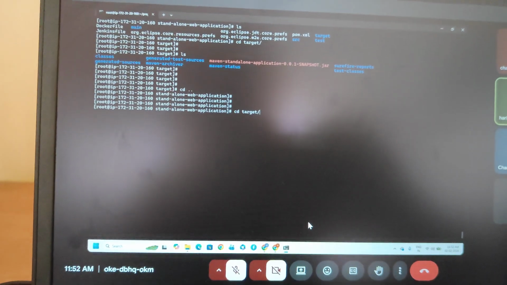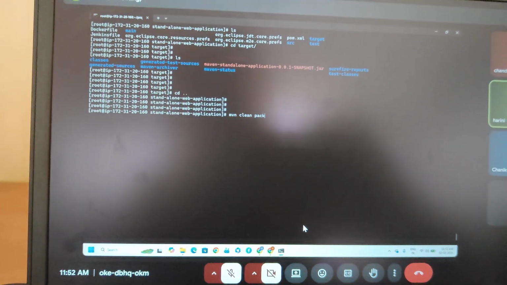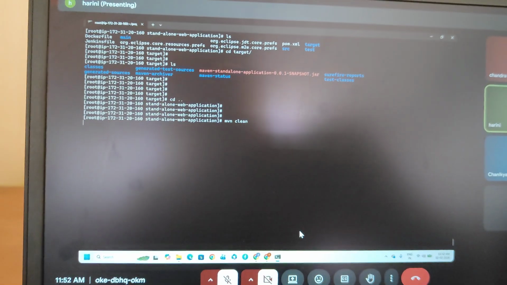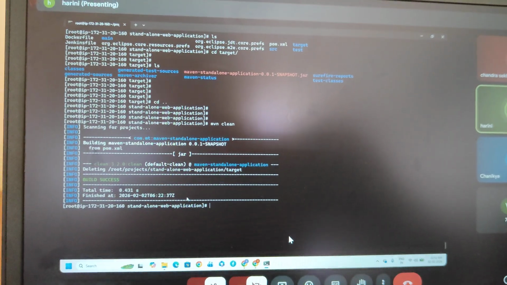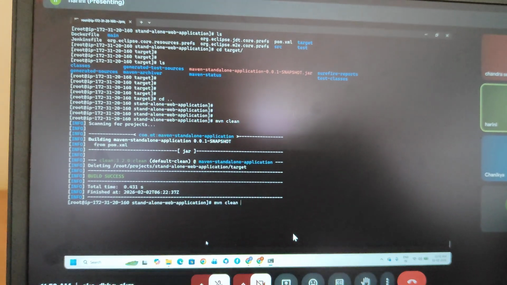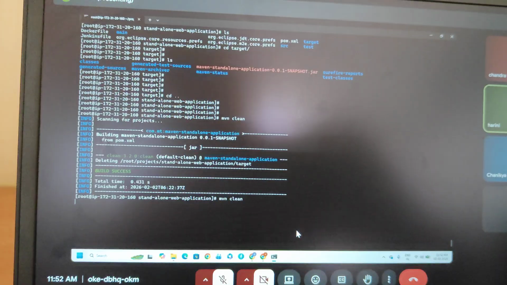Now again the Maven clean command. It cleans the packages, and the build message is visible. Observe it: mvn clean, the message is visible. Once we use mvn clean, the message shows 0 seconds. You can use mvn clean.